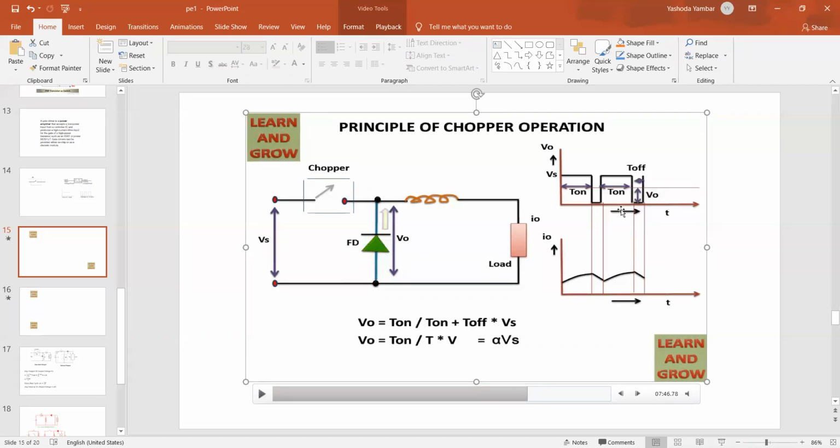So what is the duty cycle? It is the ratio of T on by T, the time taken for the on condition. T on by T is nothing but the duty ratio, represented here in the animation by alpha. Alpha is the firing angle which you have used in our first units. Now we represent it by del. Okay, the symbol is del.